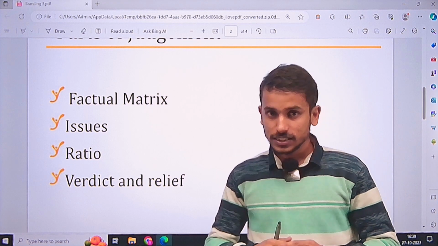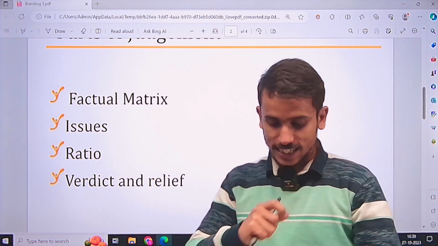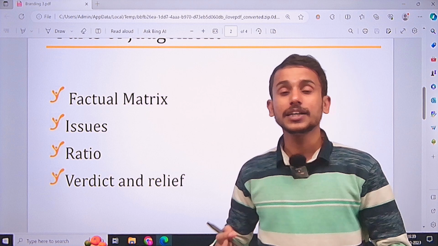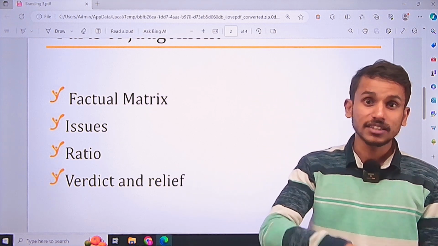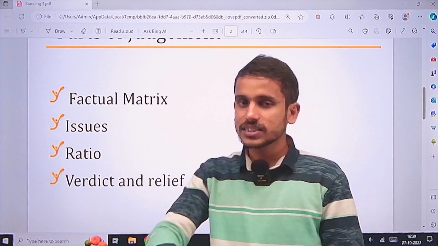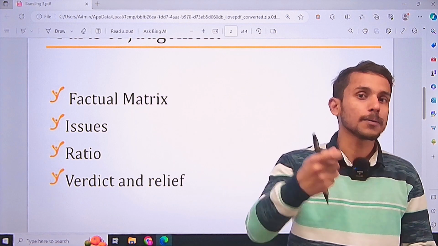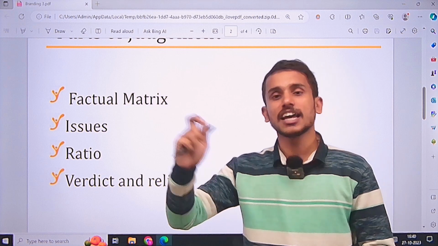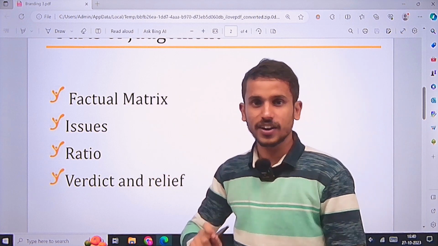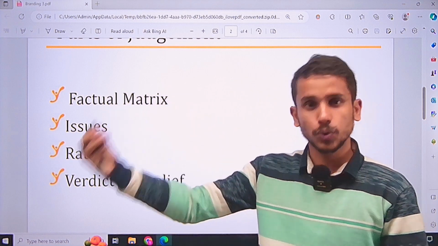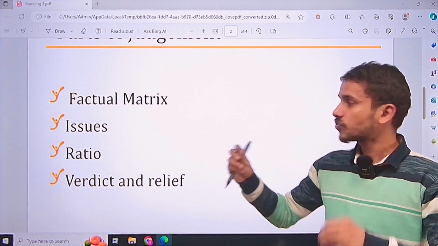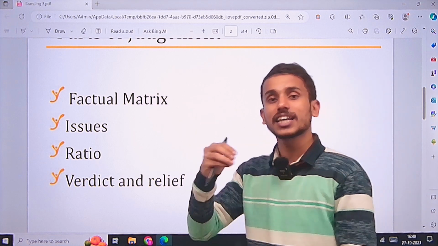What is the factual matrix? Whenever the judge is writing his judgment after trial, the first thing he writes is the factual matrix. That means the parties came, what happened, the factual things. For example, in a divorce matter, the judge would write that on this date, the husband committed assault or battery on the wife, because of which she left the home of the husband. Then she approached the police station, she registered an FIR, after which the police conducted investigation. During investigation, these things came up. All these are factual things, and all of these are first noticed by the judge, and he writes them down.